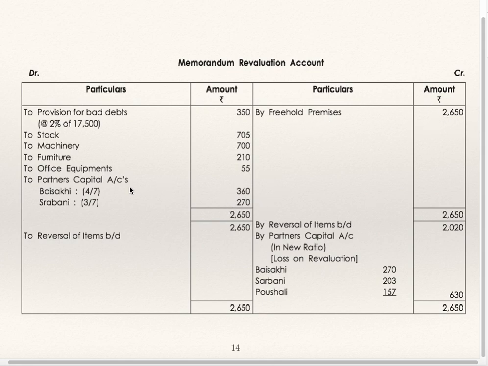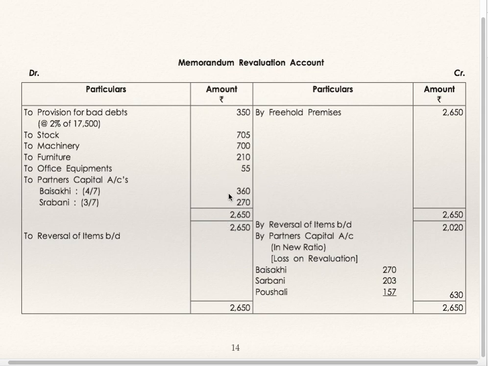Find out the profit. To Baishakhi, to Shravani: profit is to be shared between old partners in the old profit sharing ratio, 4 is to 3. Now, whatever you have debited, 350, 705, 700, 210 and 55, is to be credited. Addition of this by reversal of items brought down. Whatever you have credited is to be debited. To reversal of items brought down, 2650.